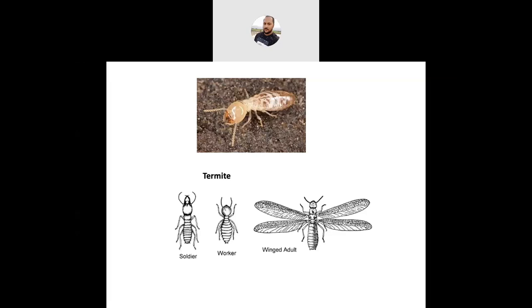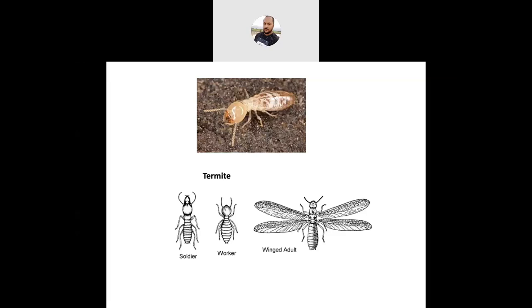Primary reproductives are fertile and are the original founders of the colony. Secondary reproductives are supplementary. When the primary reproductives die, they will occupy their place. That is called supplementary reproductives or secondary reproductives.